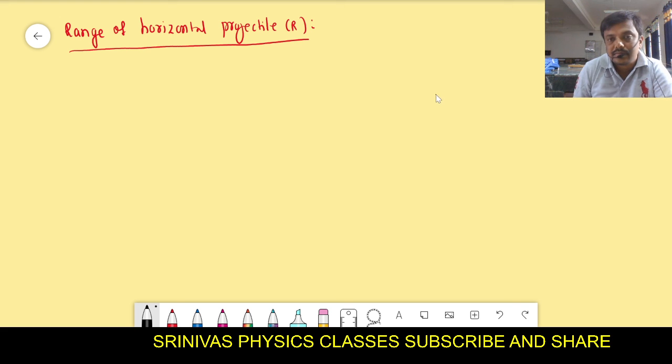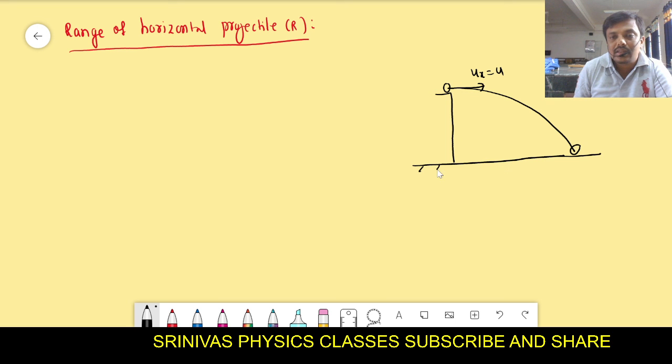You see this? I am throwing horizontally with velocity u. Along the x-axis I am throwing, but along the y-axis there is no velocity. It goes like this and hits the ground. What I want to find out is the range: how much horizontal distance it can travel along the x-axis.